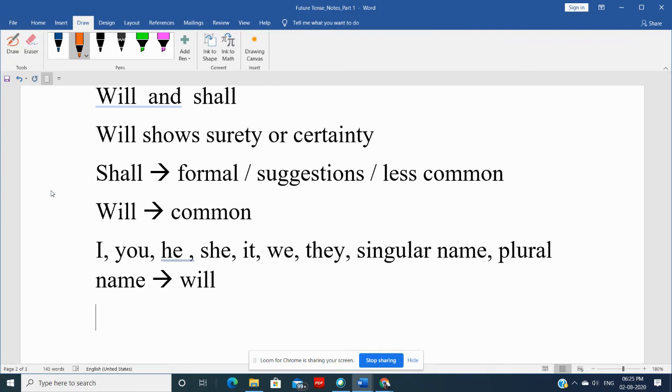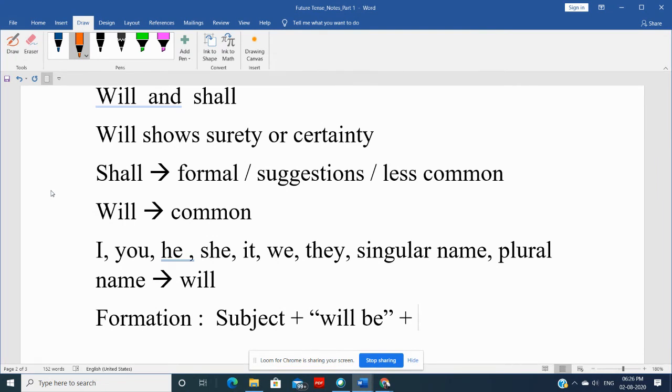So here we talked about will be, and now we can say that the formation of these types of sentences is subject plus will be. This is the whole verb, acting like a linking verb. We know what a linking verb is; I have already discussed this in our other videos, right?